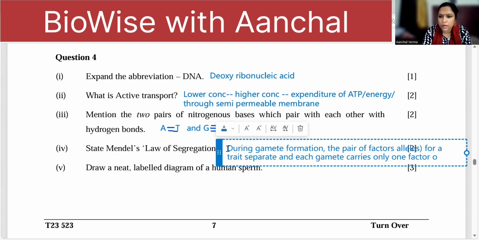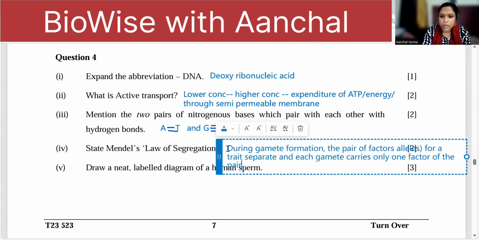Now, children, I have written in my words. You can also write: out of the two contrasting pair of the factors, each separate themselves independent of each other into the gametes. Okay, you can write that also.